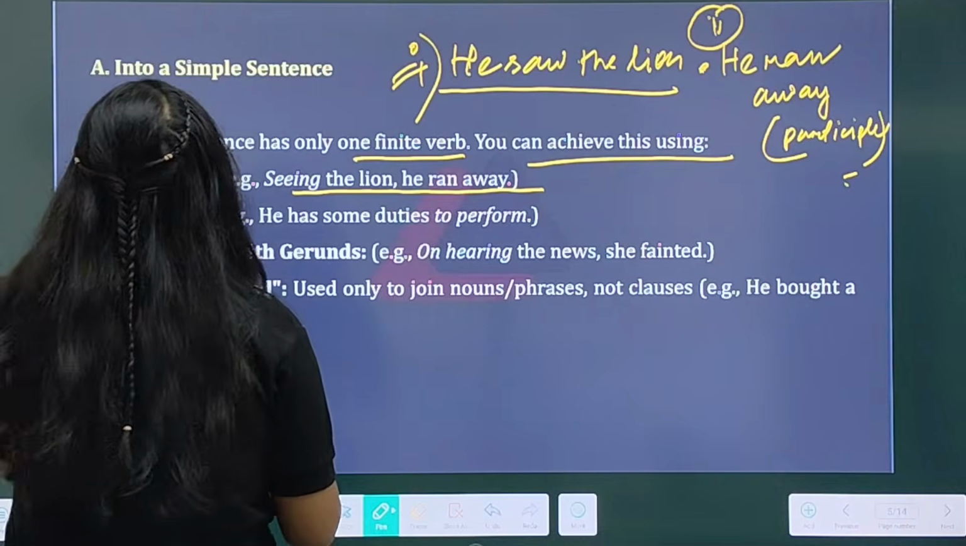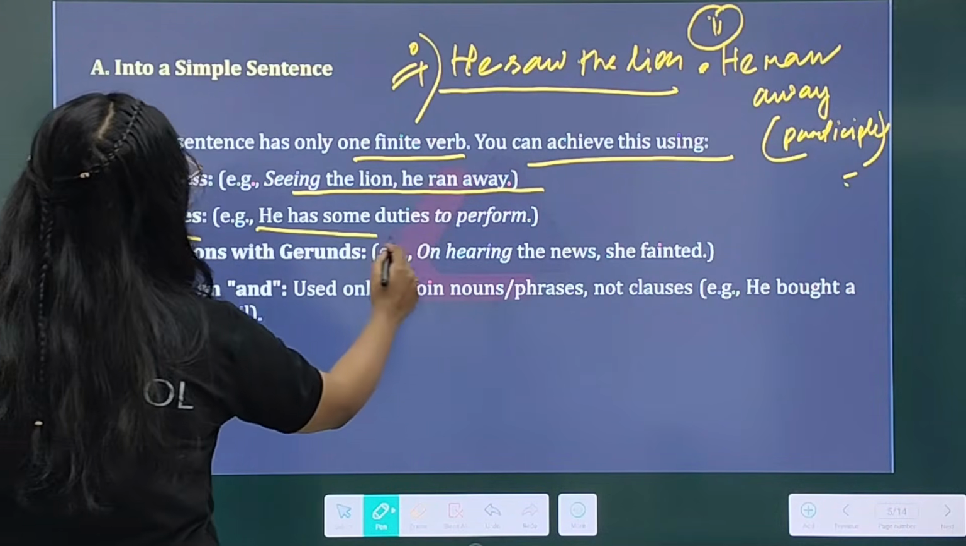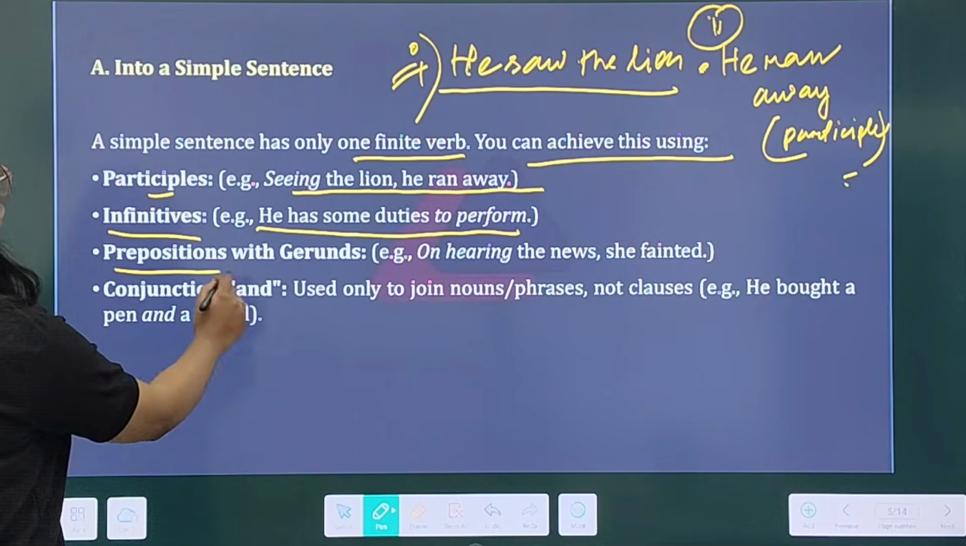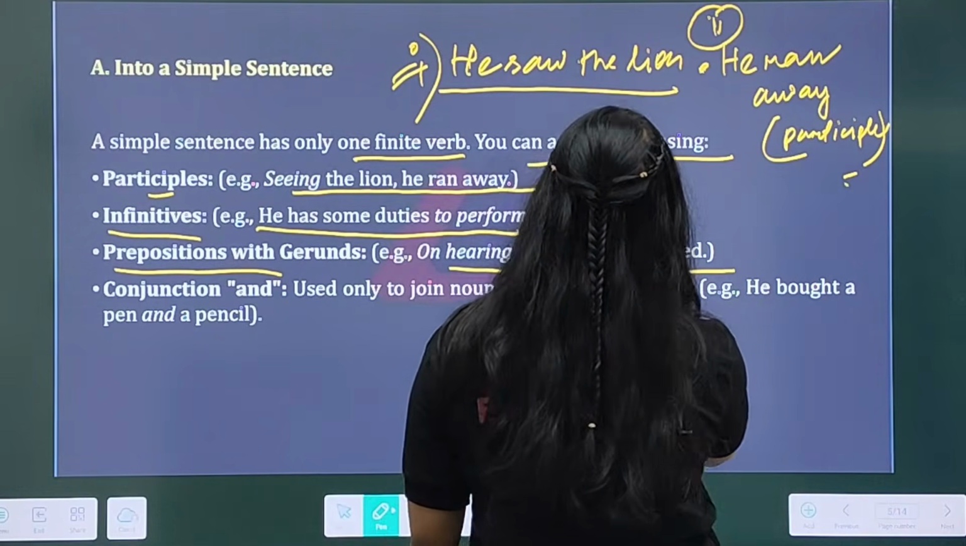Okay. Now see, in the case of infinitives, suppose he has some duties to perform. Okay, then again prepositions with gerunds. Suppose on hearing the news, she fainted.